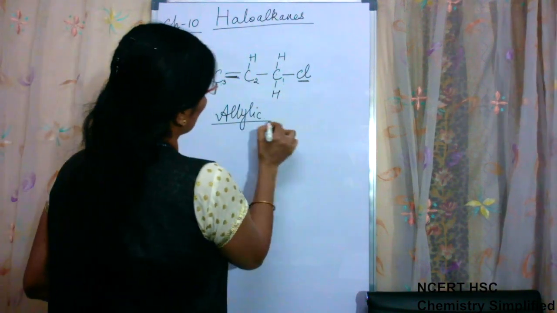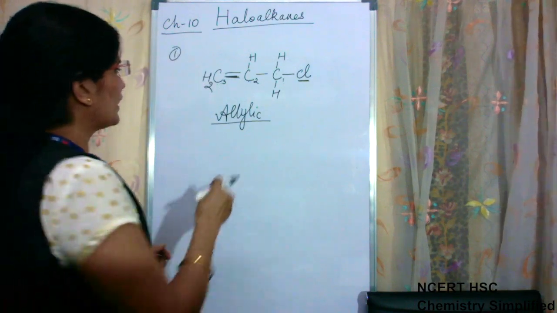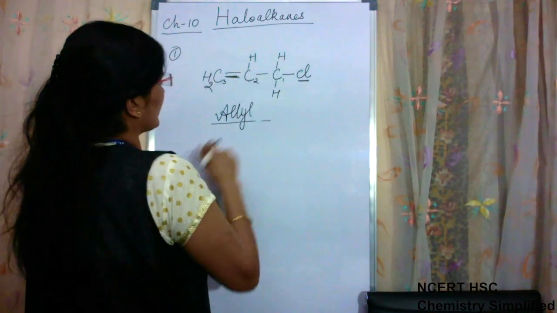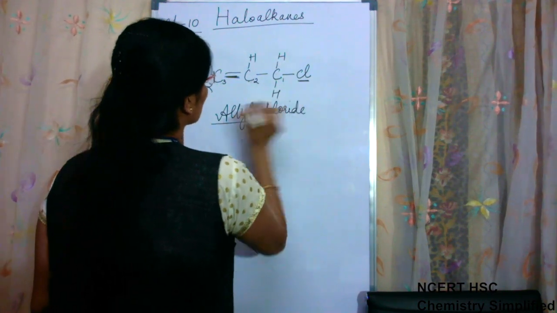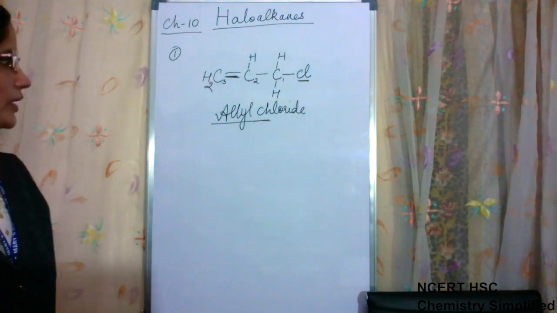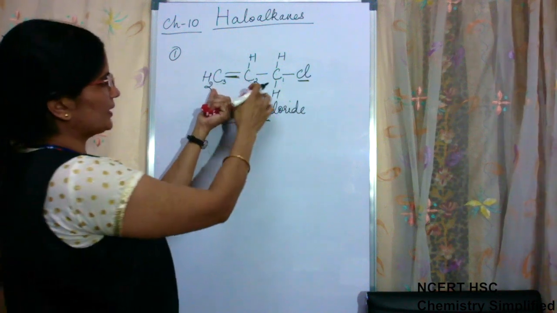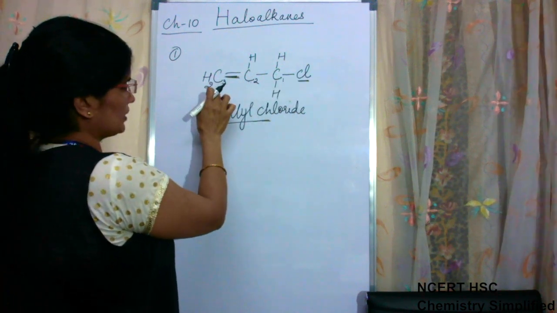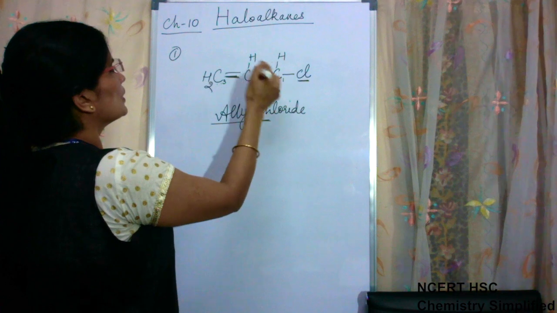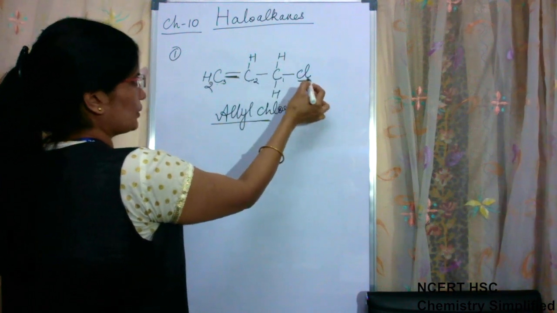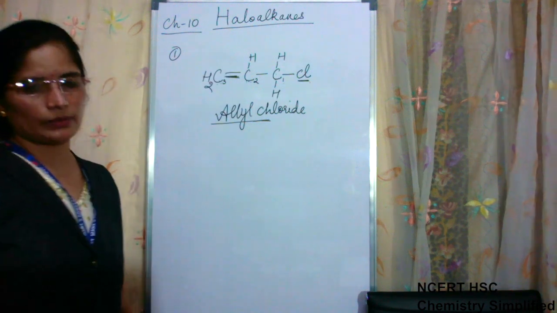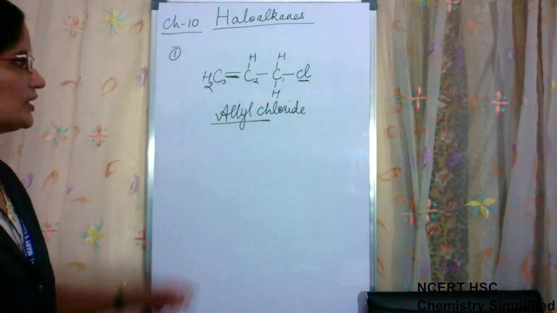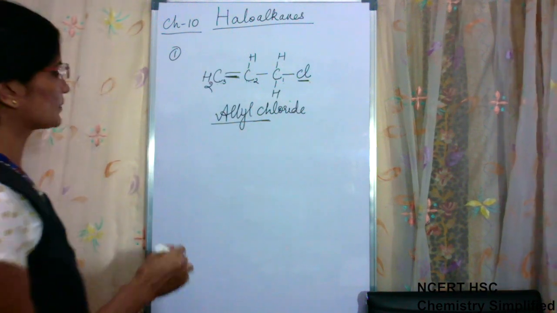So this is allylic condition and this is known as allyl chloride. So this is allyl chloride. Which condition is allyl? 3 carbon atoms in a row, and the carbon atom which bears a halogen, the carbon atom next to it has a double bond with the third one. This is allylic condition and it is allyl chloride.